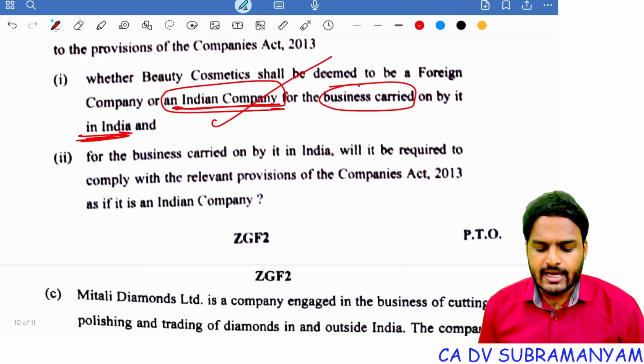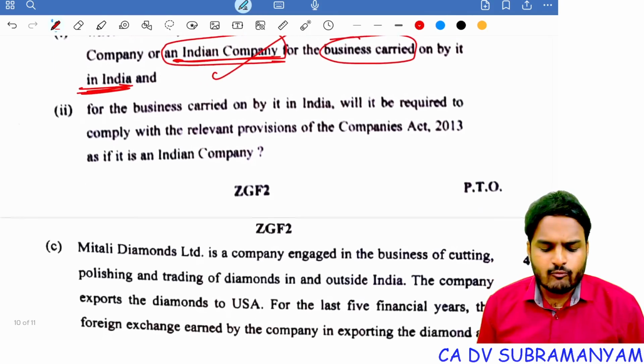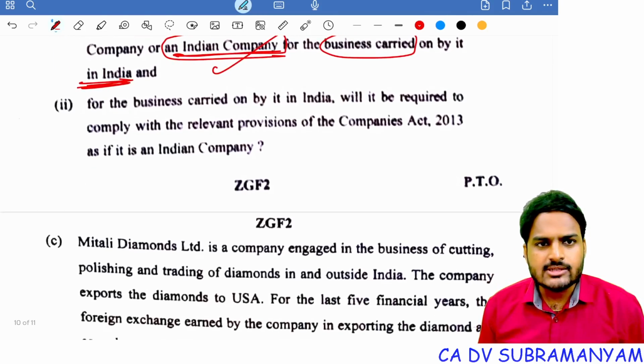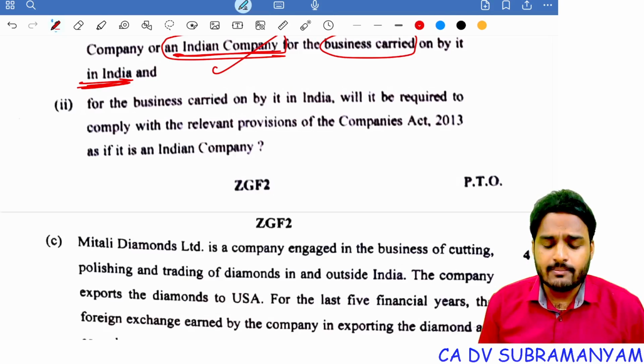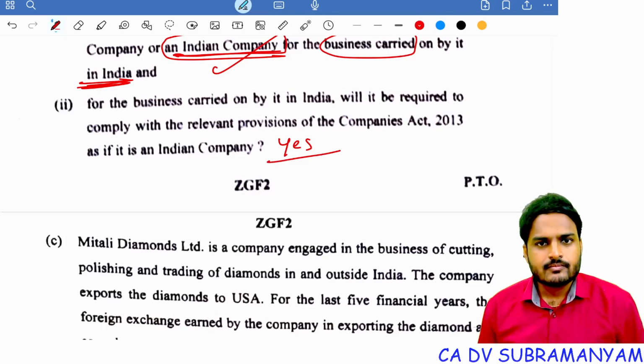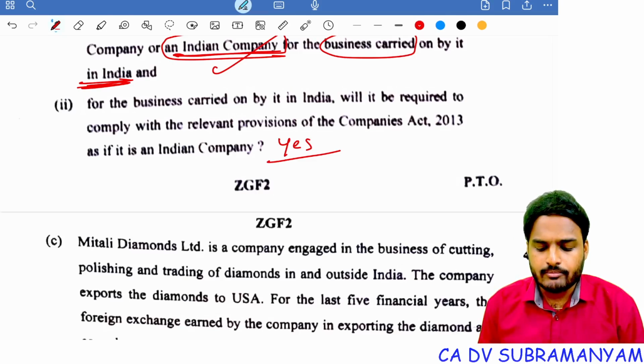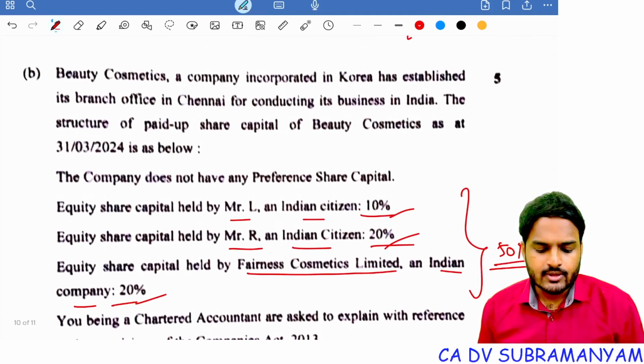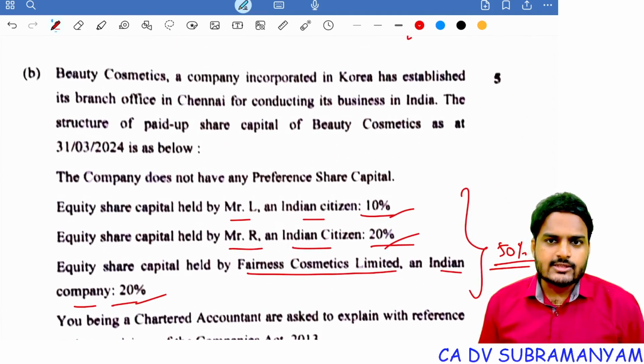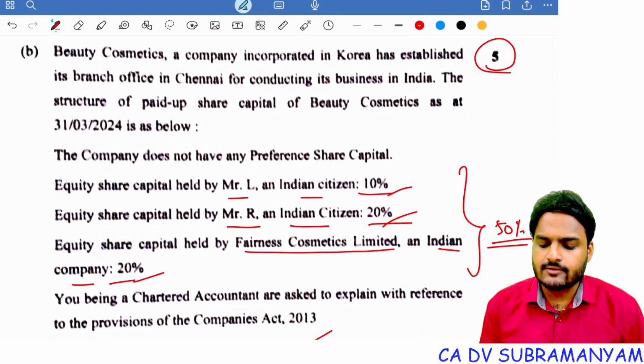For the business carried on by it in India, will it be required to comply with the relevant provisions of Companies Act 2013 as if it is an Indian company? The answer is yes. All the provisions of Companies Act 2013 are applicable to this company, Beauty Cosmetics Limited. Are you getting my point, students? So this question was asked for 5 marks.